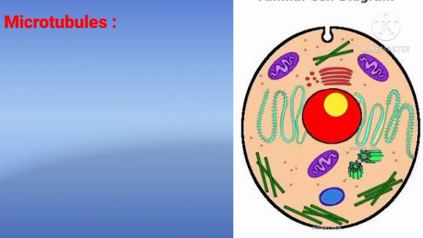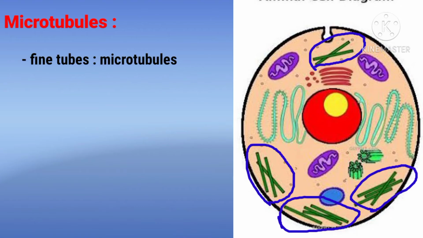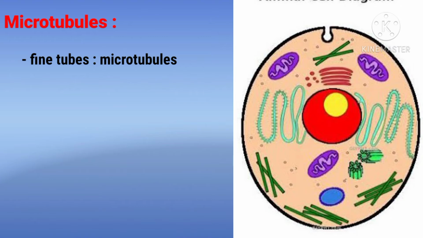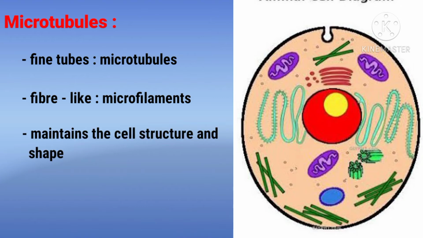Next is microtubules. The cell has a framework of fine tubules called microtubules and fiber-like structures called microfilaments. Both microtubules and microfilaments maintain the structure and shape of the cell.